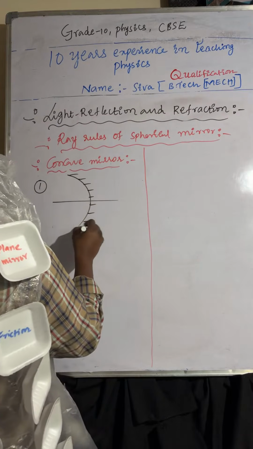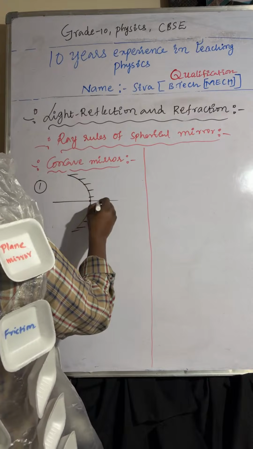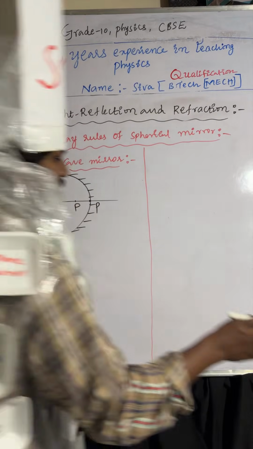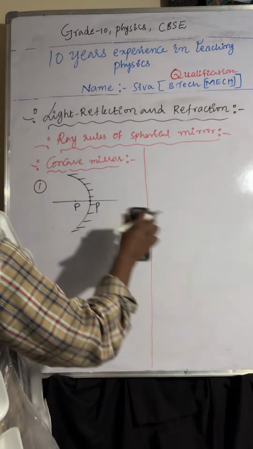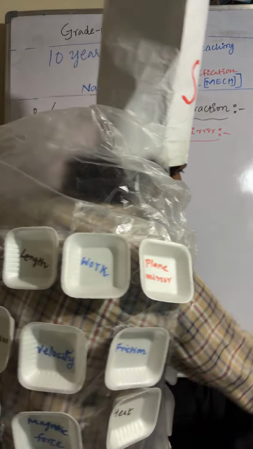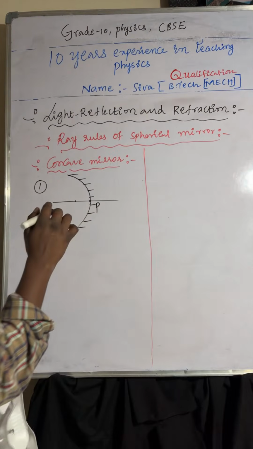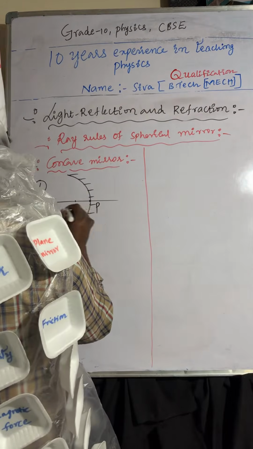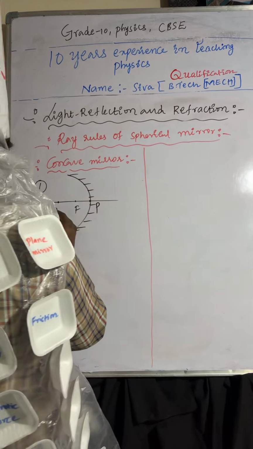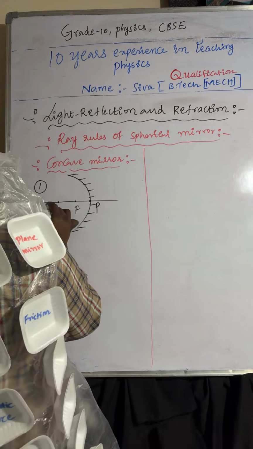Generally they will ask what are the ray rules used to draw the image formation when the object is placed between center of curvature and pole. So they will ask about ray rules: describe the ray rules which you selected, and what type of ray rules you selected.